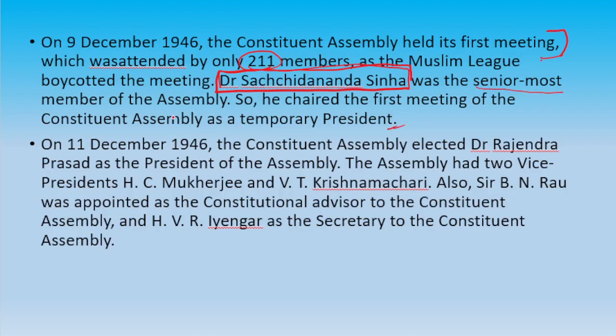And on 11th December 1946, the Constituent Assembly elected by voting Dr. Rajendra Prasad as the president of the assembly. Apart from the president, there were two vice presidents also. Who were they? H.C. Mukherjee and V.T. Krishnamachari. Also B.N. Rao was appointed as the constitutional advisor to the Constituent Assembly. He was the advisor to the assembly. And H.V.R. Iyengar was the secretary of the Constituent Assembly.